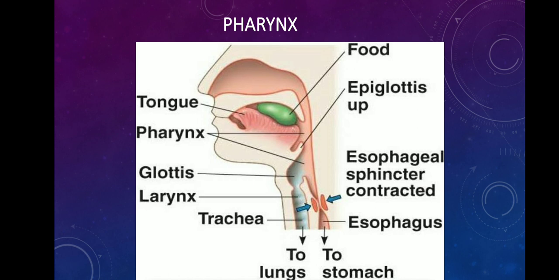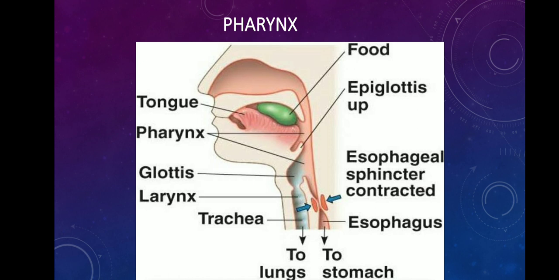But then I told that pharynx is going to be the common passage for both trachea as well as the esophagus. So how is the entry of food into the trachea prevented? How is the food entering only into the esophagus and not entering into the trachea? This is made possible by a flap-like structure which is present just below the pharynx. That flap-like structure is called the epiglottis. So the role of epiglottis is to prevent the entry of food into the trachea.